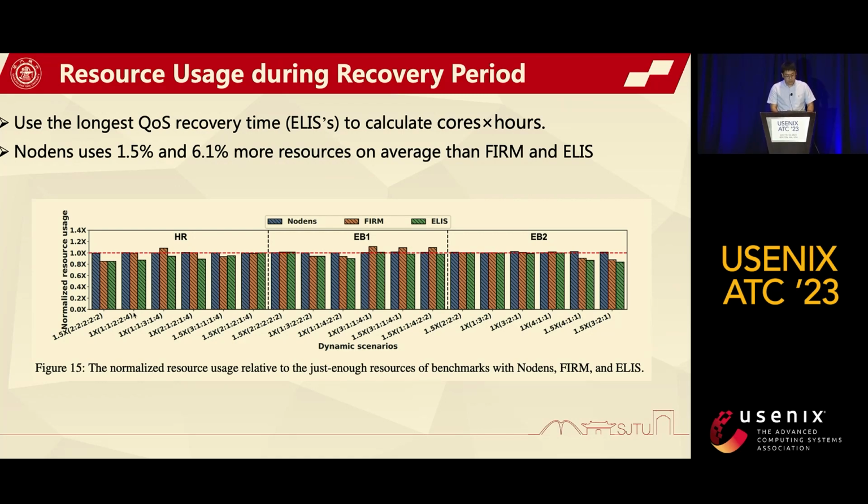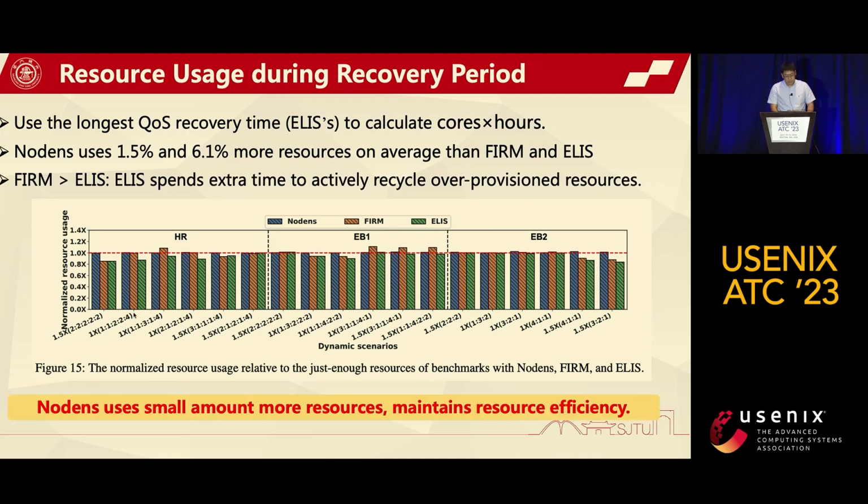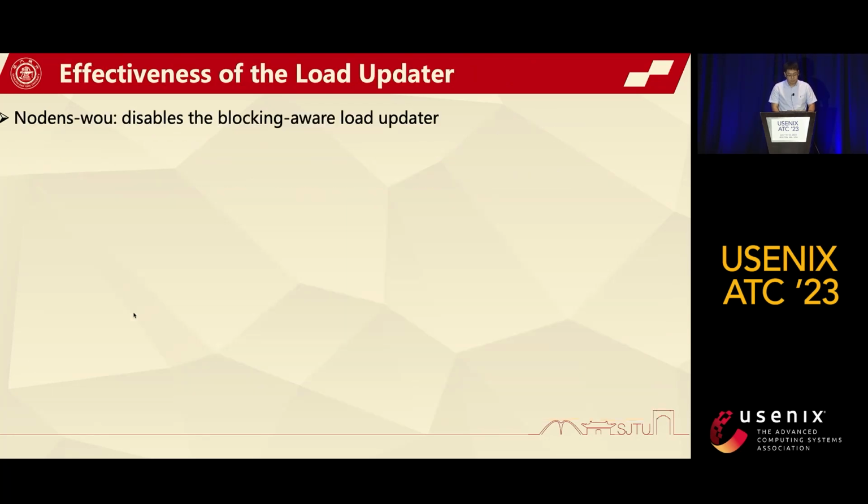Nodens uses 1.5% and 6.1% more resources on average than the baselines, respectively. Firm also uses more resources than Alice, as Alice spent extra time to actively recycle the over-provisioned resources. Therefore, Nodens uses a small amount of more resources to enable fast queue recovery, which also maintains the resource efficiency.